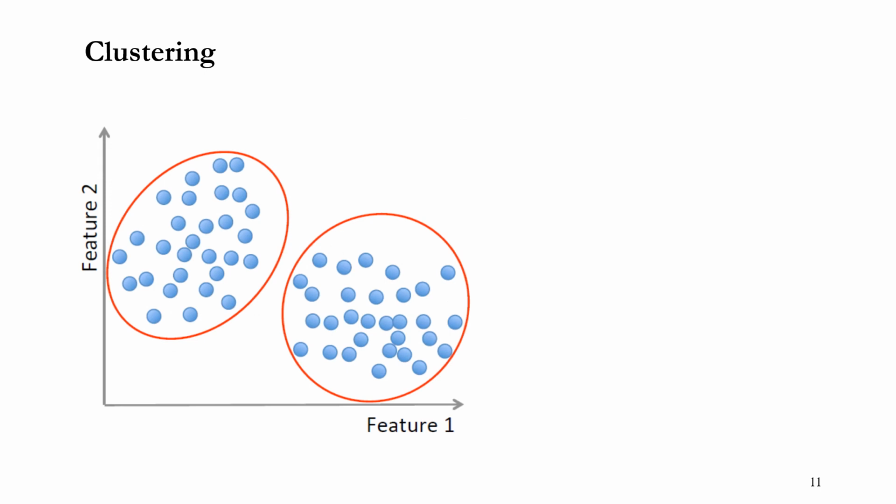The goal of clustering is to find the structure of the data space. Most likely, you're going to find groups in the data space which look like this. For example, here we have two groups, and the data in this particular group are supposed to be similar. And again, all data in this other group are supposed to be similar. So again, the goal of clustering is to find these groups.